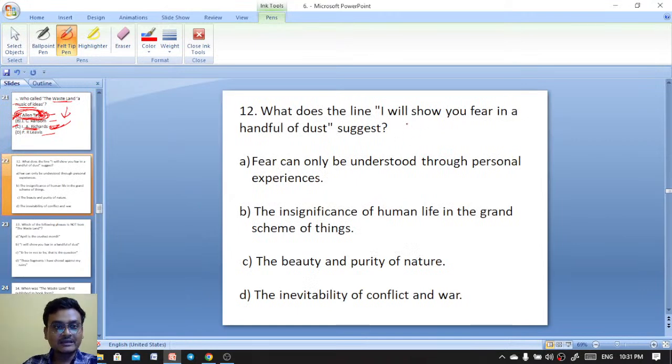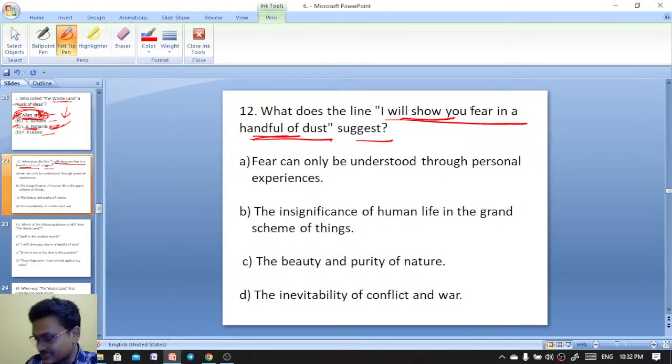What does the line "I will show you fear in a handful of dust" suggest? Now tell me, in which poem of T. S. Eliot do we find this?